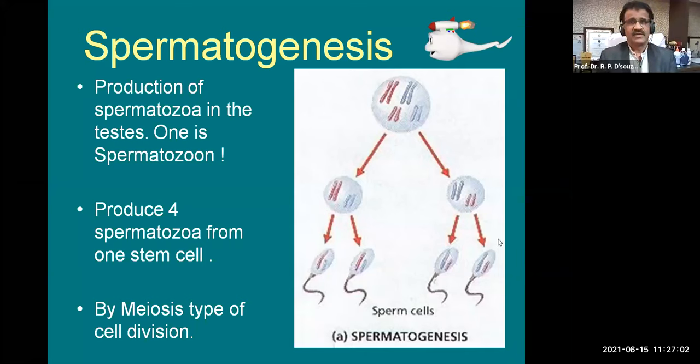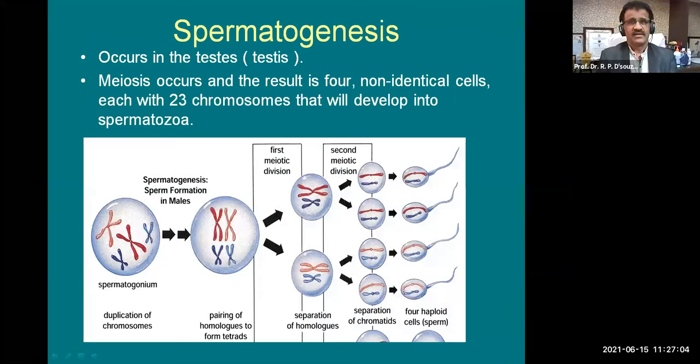Well, by this time it is quite clear that spermatogenesis occurs in the testis. Testis means a single testis. Meiosis occurs and the result is 4 non-identical cells, each with 23 chromosomes, that will develop into spermatozoa. So they are non-identical to each other.